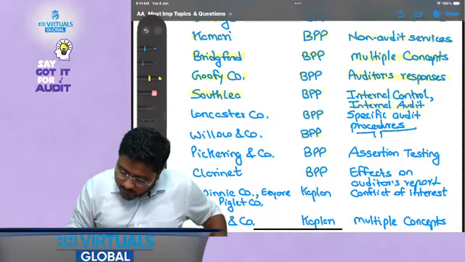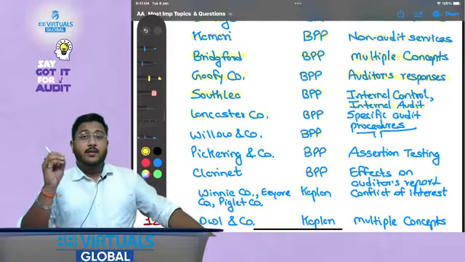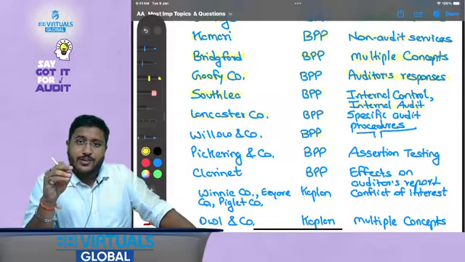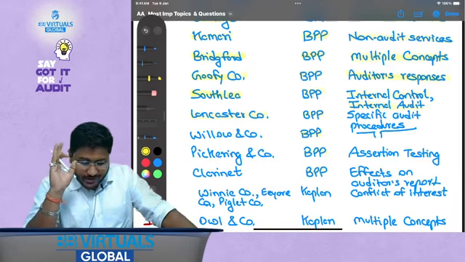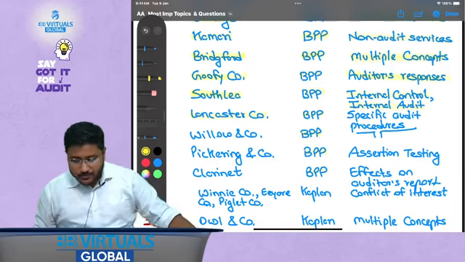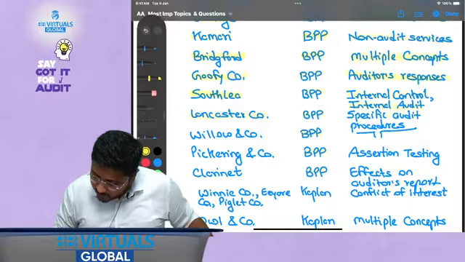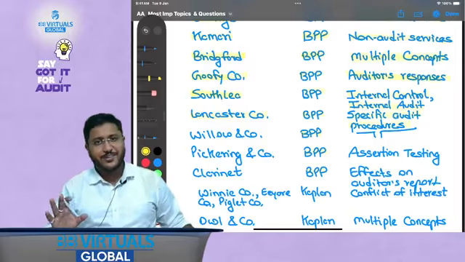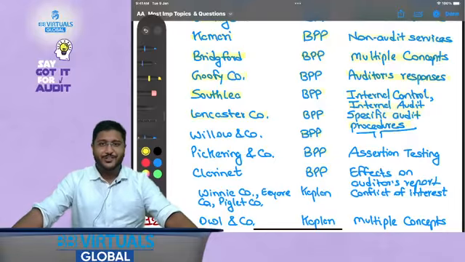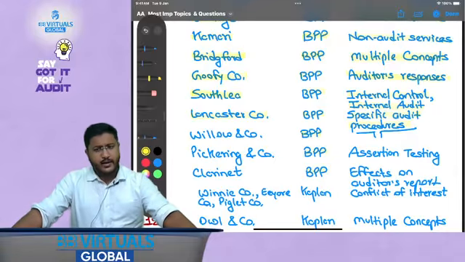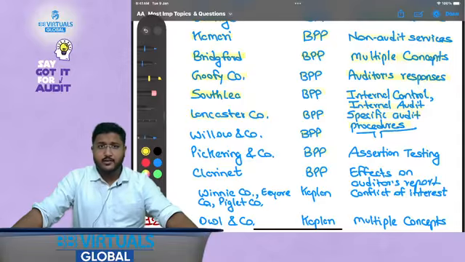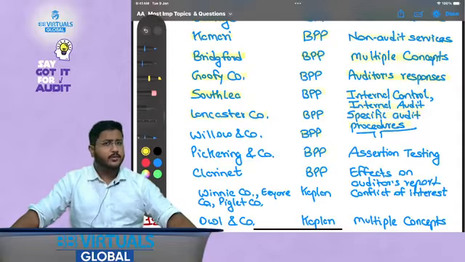Okay, then Lancaster company. I apologize if I mispronounce any of the names, but please try to understand the concept here. Lancaster company, BPP, specific audit procedures. If you have any suggestions on how I need to pronounce a particular question, please feel free to let me know, but please focus on the name first. Lancaster company, again from BPP, talks about specific audit procedures for certain areas, like audit procedures to audit property, plant and equipment, and to audit cash and bank balances.